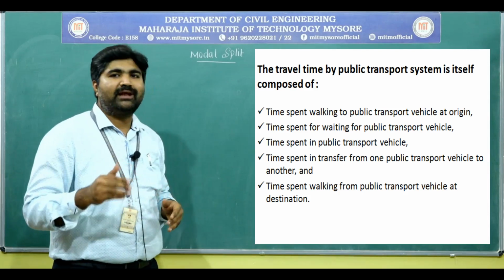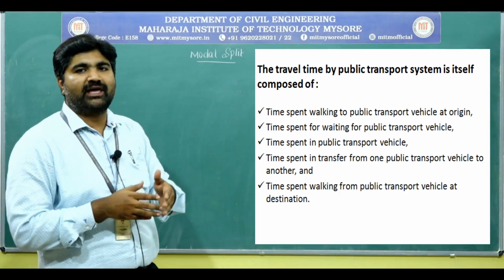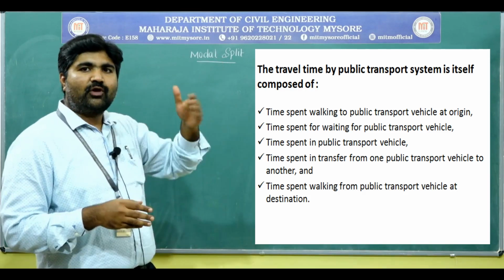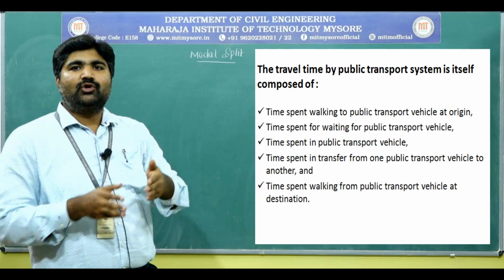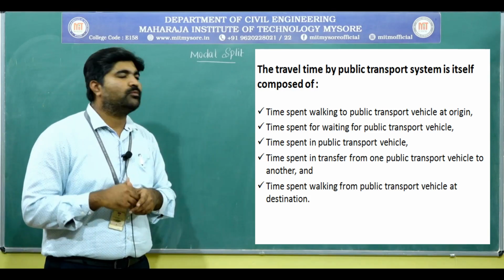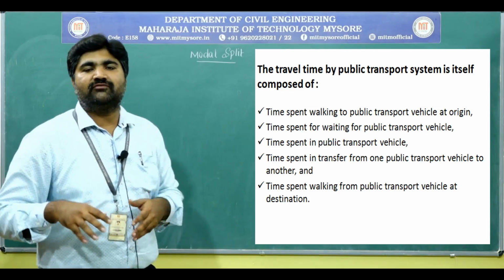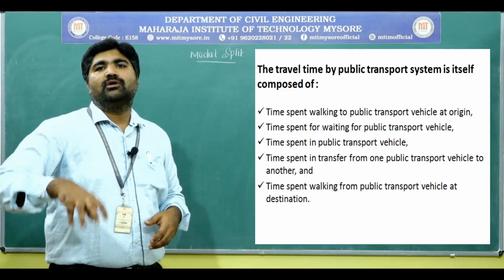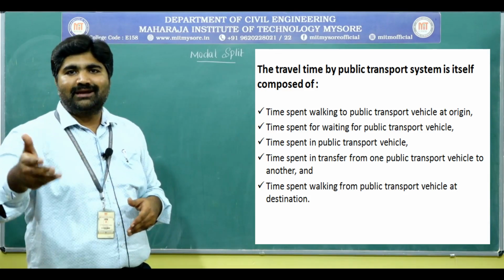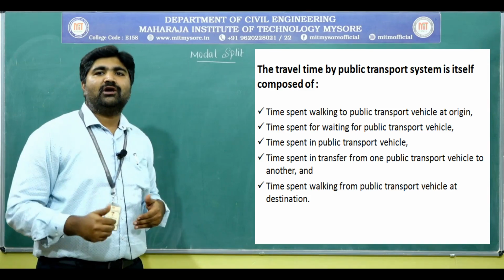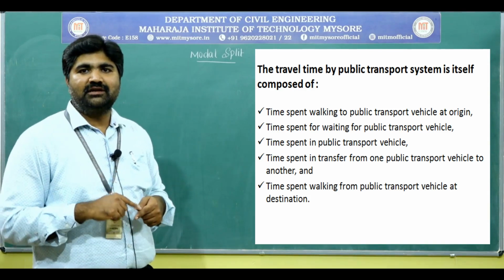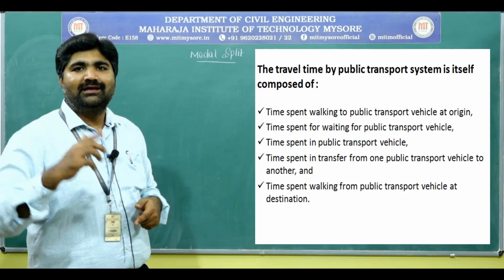The travel time by public transport system itself is composed of several parts. When we use public transport, we are going to consider the total time to travel from origin to destination. Firstly, the time spent walking to the public transport vehicle from the origin. From our origin, we have to walk to the public transportation terminal, generally what we call the metro station or bus stand. We have to consider that time, from the origin point to the terminal station.